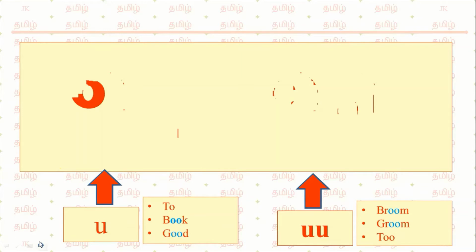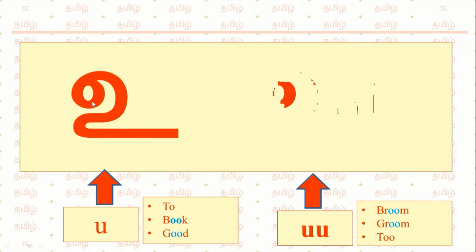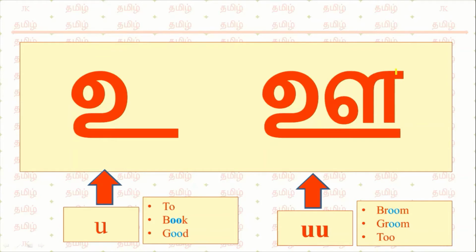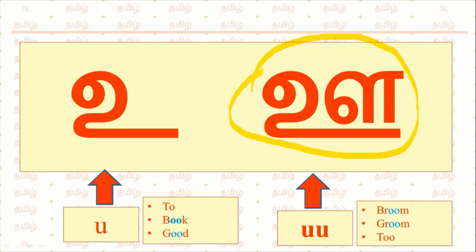The next set of letters are U and U. This is how you have to write U. And U also looks like U, only the difference is that above the U there is an extra letter. So the combination of these two gives U. This is U.